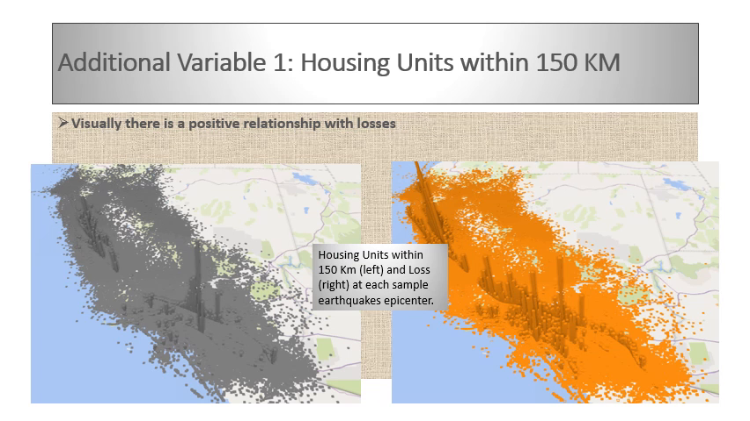First, for each epicenter, we looked at census data for the number of housing units within 150 kilometers. Thanks to Sudarshan, my advisor, who pointed it out, we see that this value is similar to the loss by each epicenter. So it seems like a good variable.